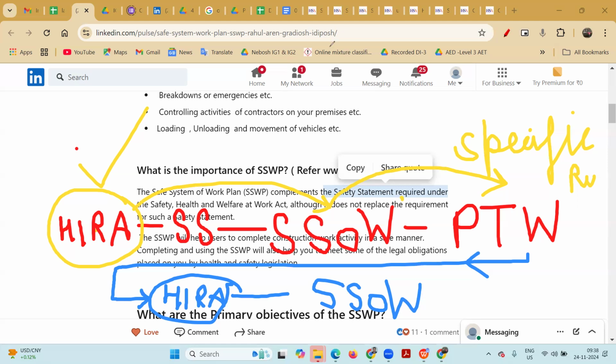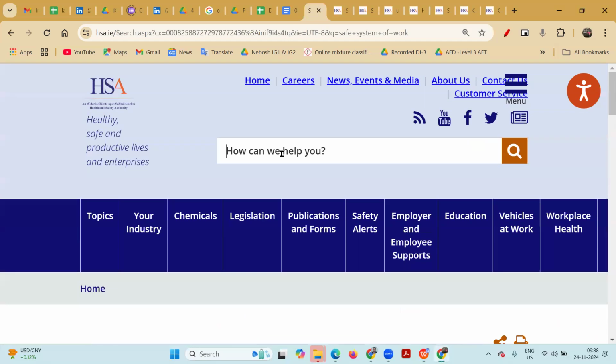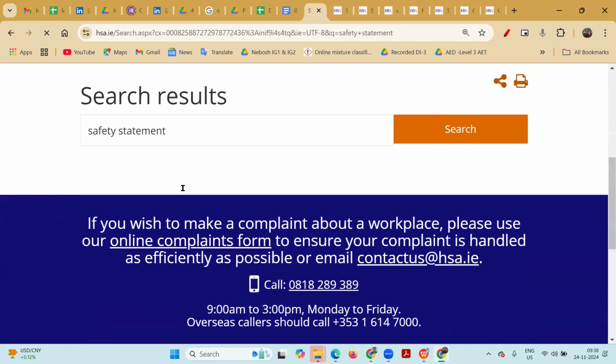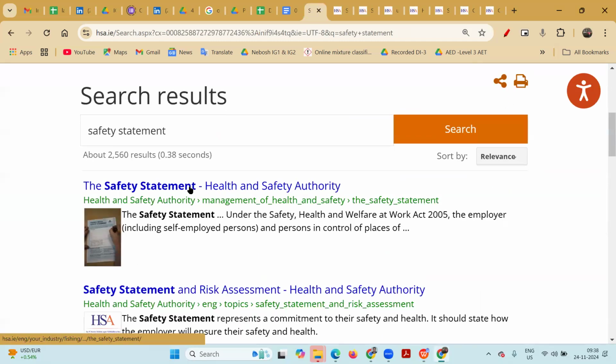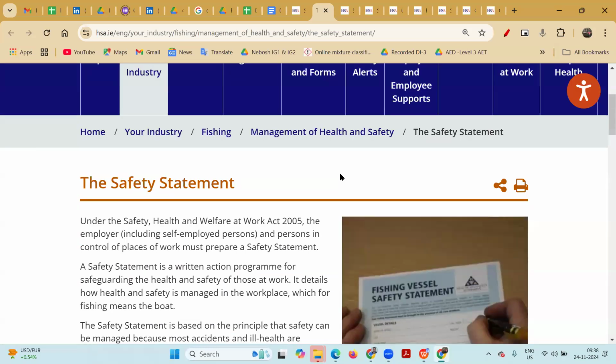Safety statement. The safety statement will be prepared. I will show the safety statement. So this is the safety statement that is prepared. This concept is not utilized in India.